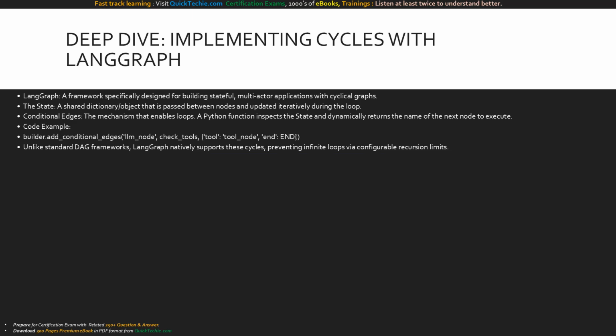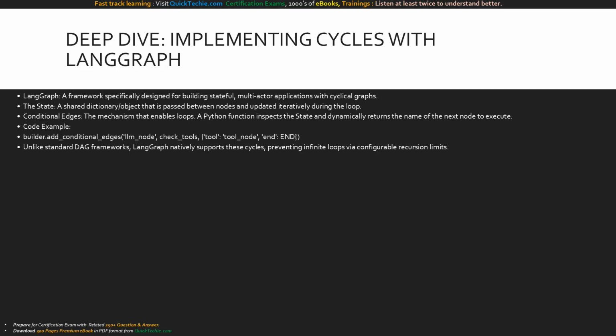To build these complex cycles in production, developers use LangGraph. Traditional orchestration frameworks are limited to directed acyclic graphs, DAGs, meaning they physically cannot loop. LangGraph was built specifically to solve this. By combining nodes and edges, you can create intricate, looping workflows that allow the state to evolve over time.